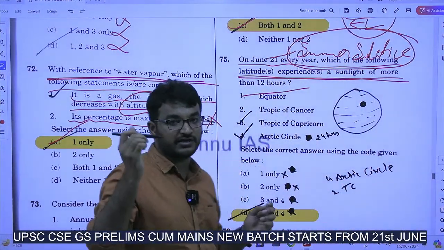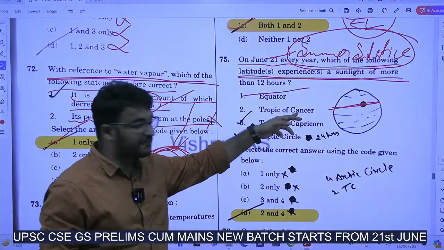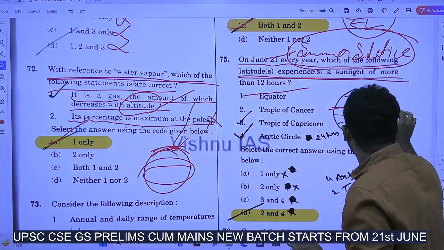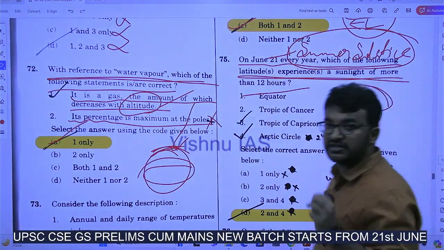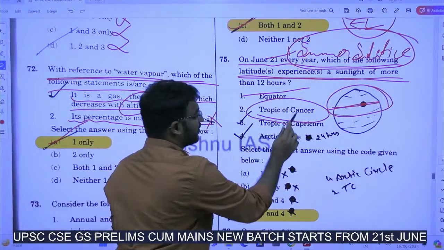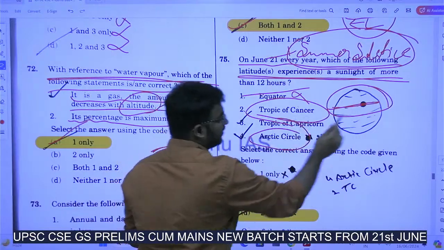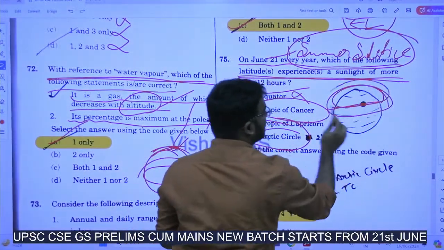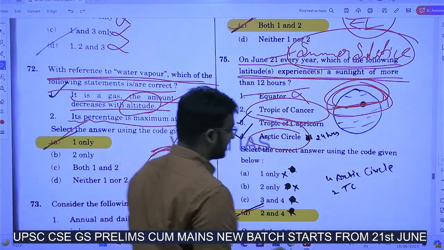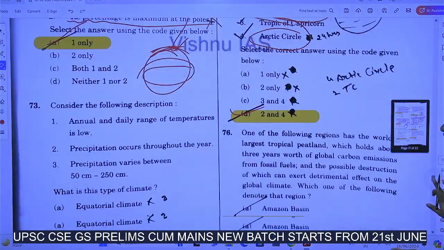The Sun will be giving direct rays on the Tropic of Cancer, right? So in this scenario, these areas in the northern hemisphere will be having sunlight of more than 12 hours. So the Sun will be over the Tropic of Cancer and the Arctic Circle. All these parts will be having more than 12 hours of sunlight. So the answer is 2 and 4, option D. Next.